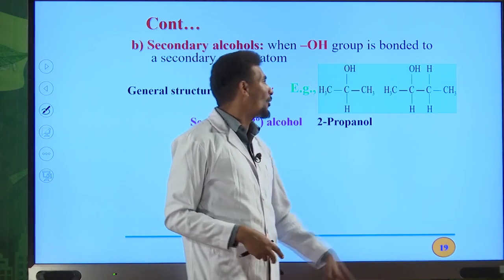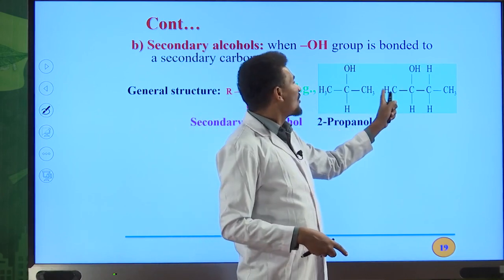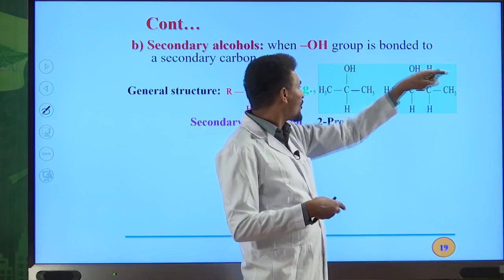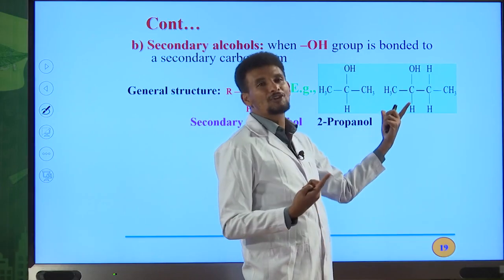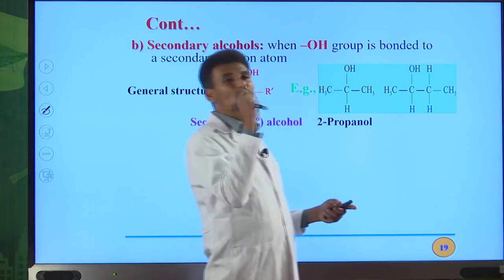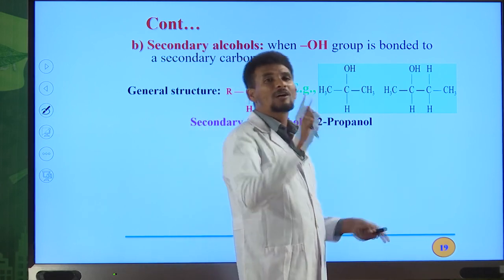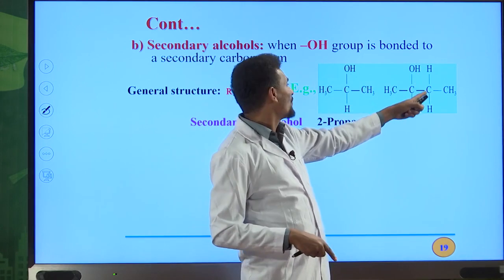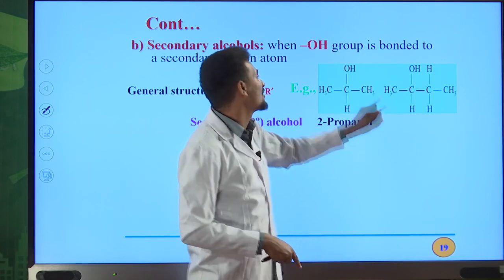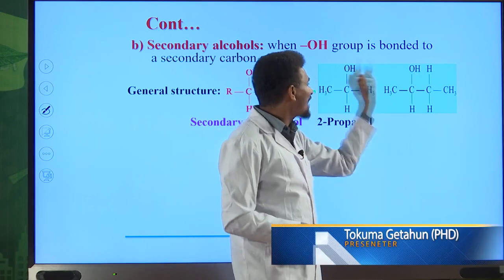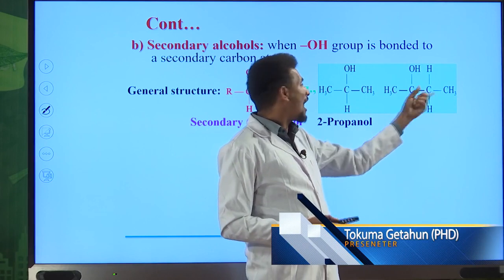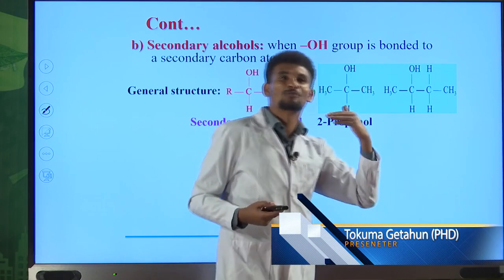So this is 2-propanol. What's the name of this one? When you start numbering from left to right, OH is on the second position. But when you number from right to left, it is on the third position. All the time, you have to start numbering from the end closer to the carbon directly bonded to the OH functional group. Therefore, the correct numbering is from left to right. An alkane that contains 4 carbon atoms is butane.